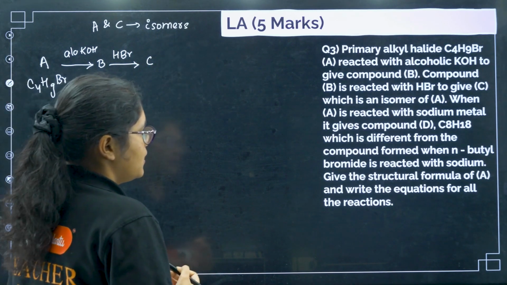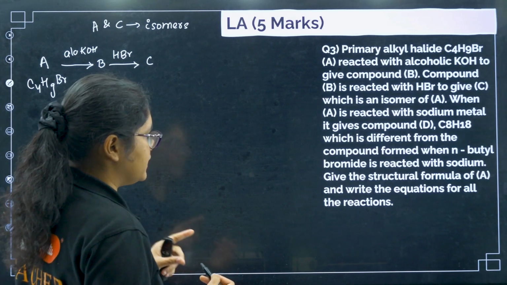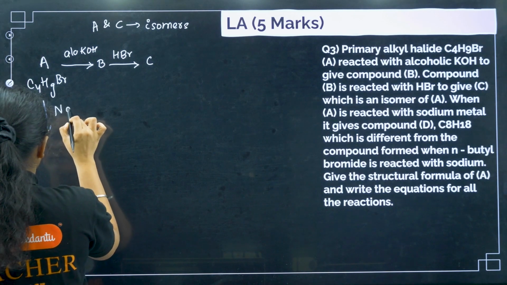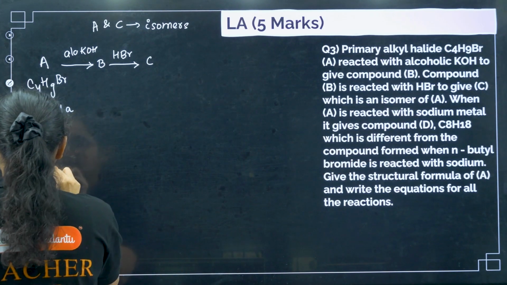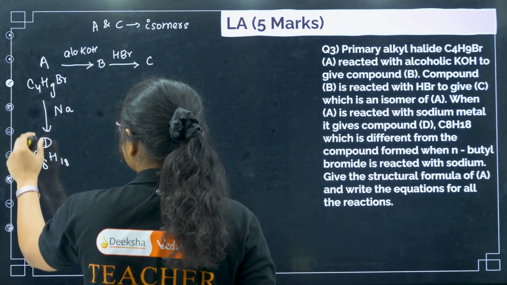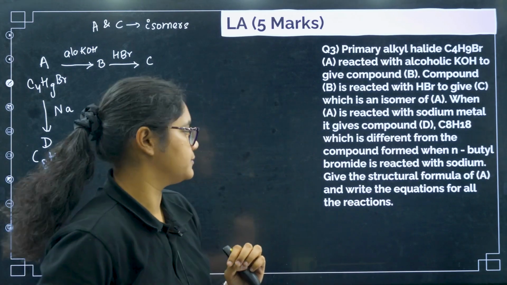Next, when A is reacted with sodium metal, it gives compound D, and if you see, here the number of carbons has doubled, right? C4 and C8. So I can guess that this is a Wurtz reaction.